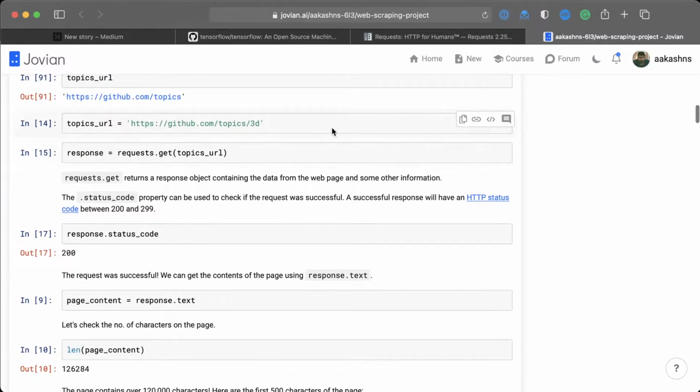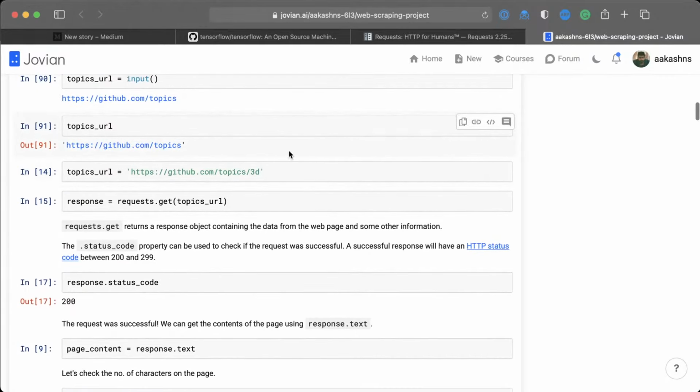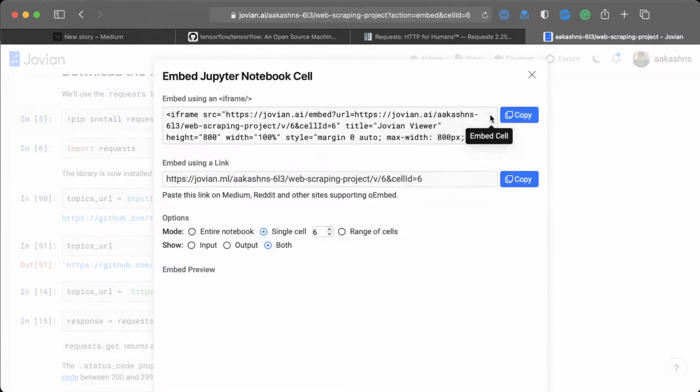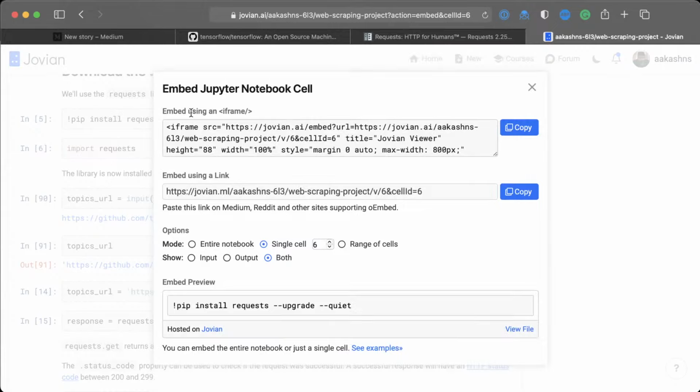But once you have it on your account, then you can take specific cells from your Jupyter notebook and you can embed them inside your blog posts. So if you come to a cell, for example, I want to embed this piece of code which tells us how to install requests, the requests library. I'm going to click embed cell here. And here I have two options to embed. I can either embed using some HTML code, so this is an iframe, or I can embed using a link.